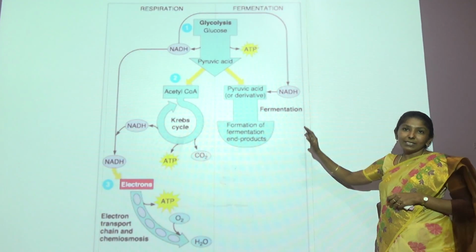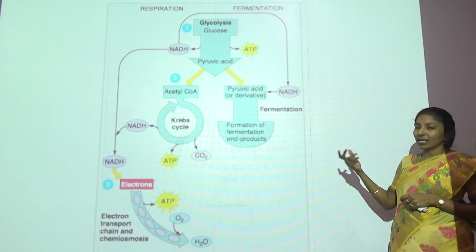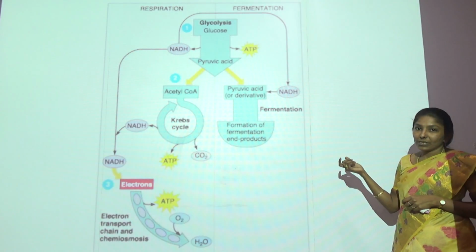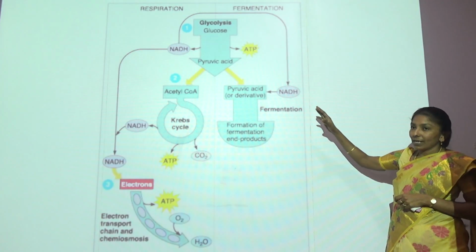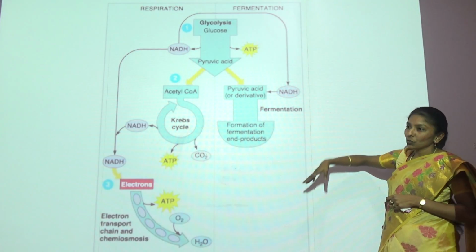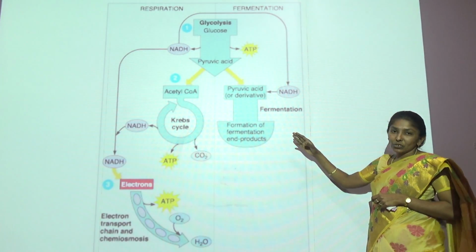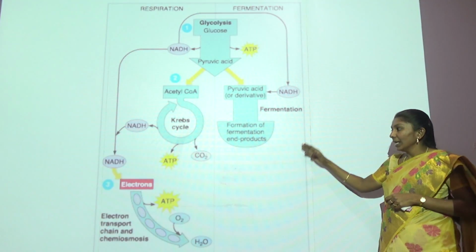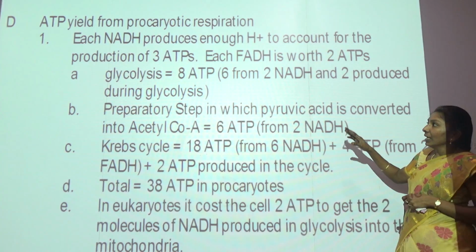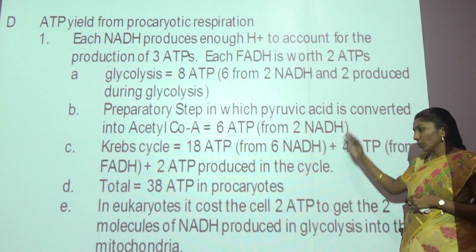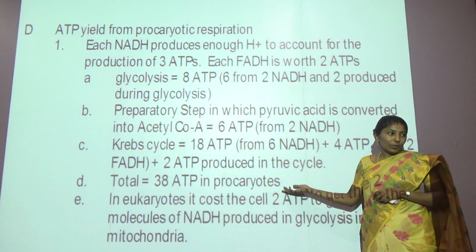Now, if an organism is an anaerobe, that means it is not in need of oxygen, what does it do? It goes with carbon dioxide. It respires in carbon dioxide. It is very wonderful to see that this organism forms another group of process called fermentation. Fermentation is again conversion of glucose. The same nutrient it is using, but it is able to generate ATP molecules. So ATP yield, this is from prokaryotic respiration. Overall we get 38 ATP molecules in prokaryotes.